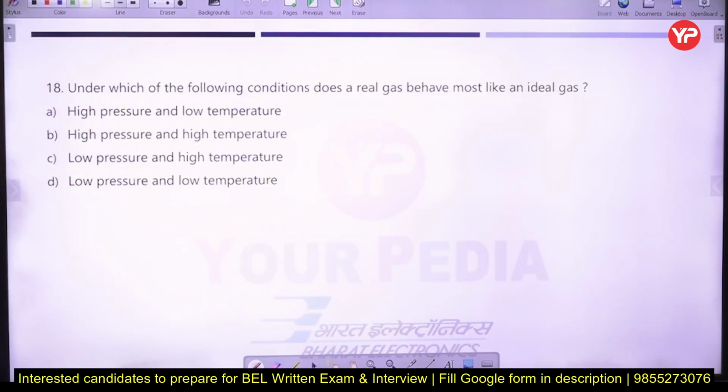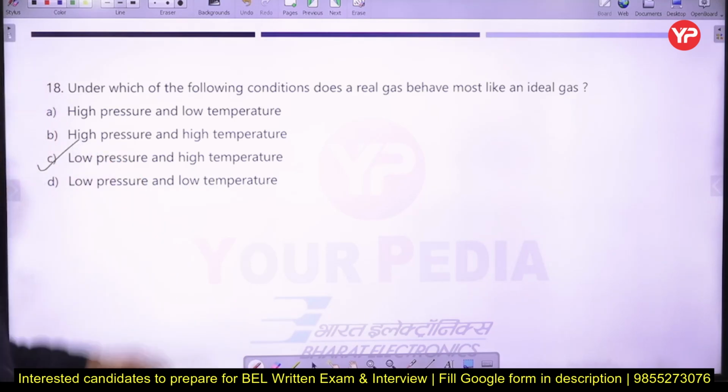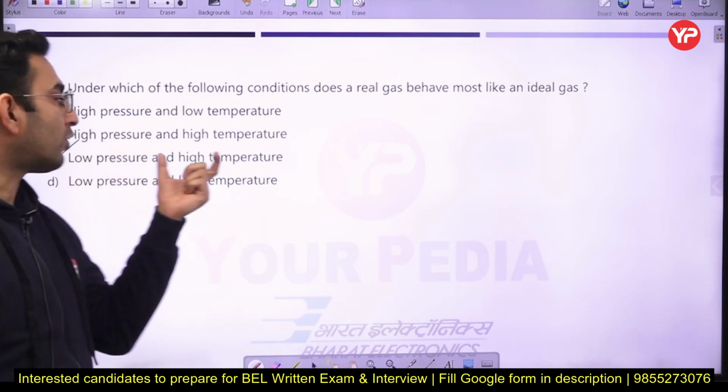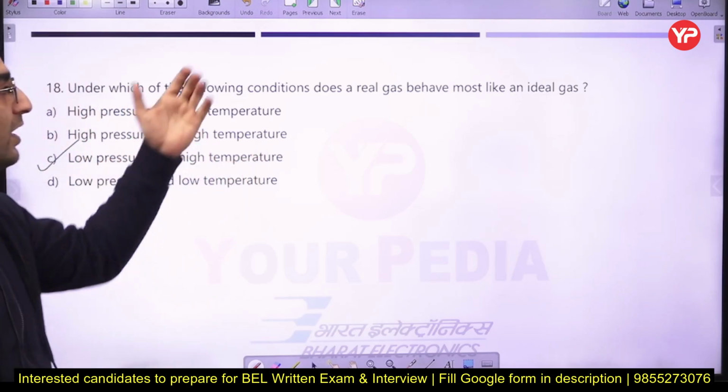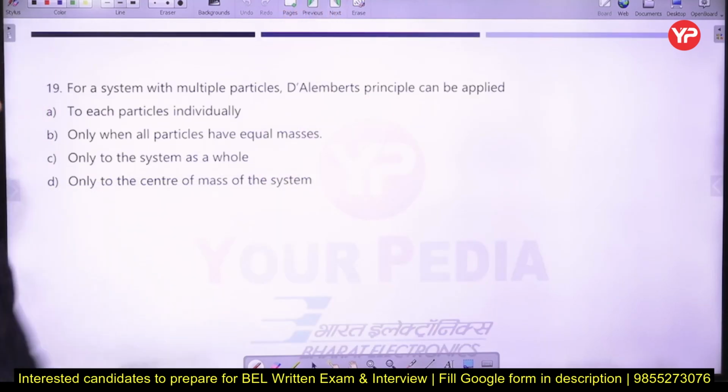So next part is, under which of the following conditions does a real gas mostly behave like an ideal gas? That's a very simple question. Whenever you make the pressure very low and the corresponding temperature very high, the real gas approaches the behavior of the ideal gas here. So option number C is going to be the correct answer.